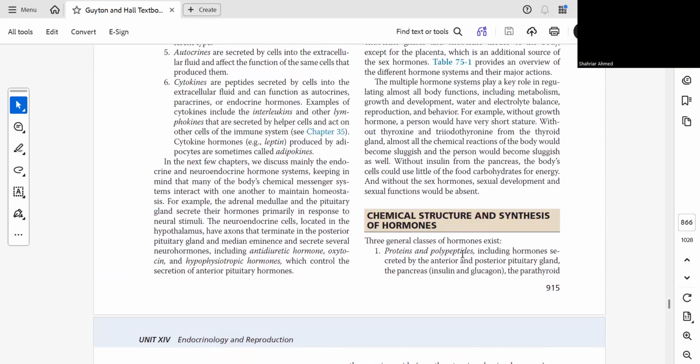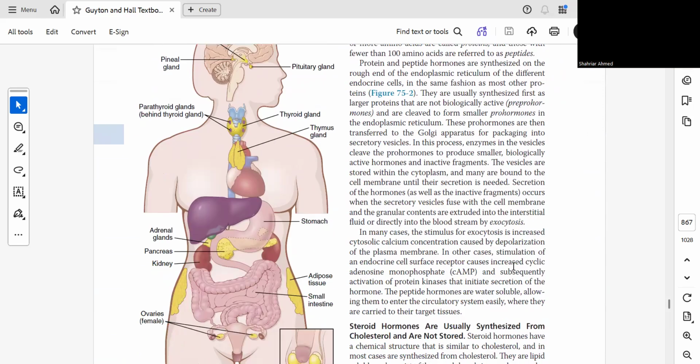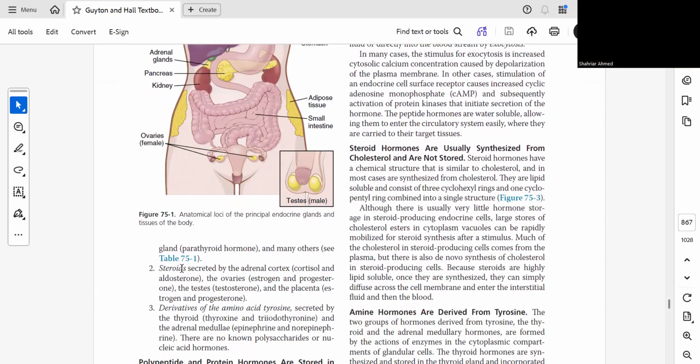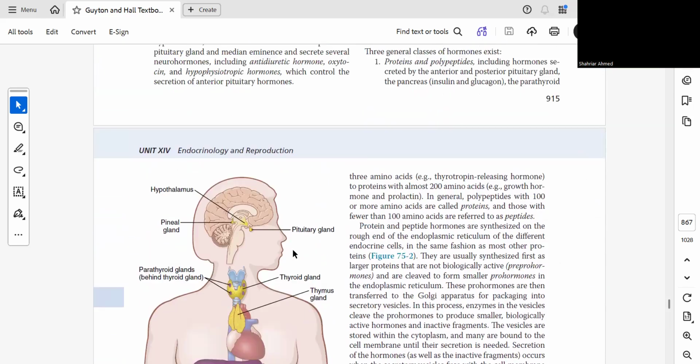Protein and polypeptide hormones include those secreted by the anterior and posterior pituitary gland, the pancreas, the parathyroid gland, and many others.